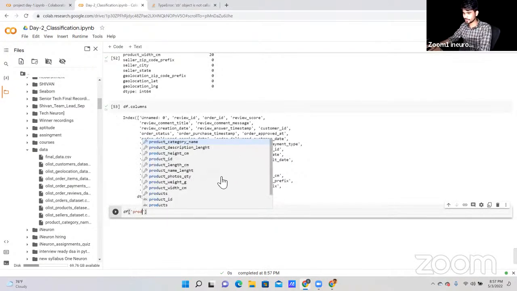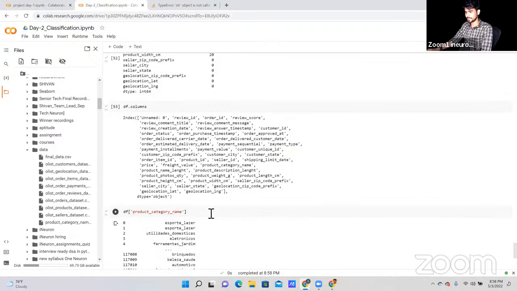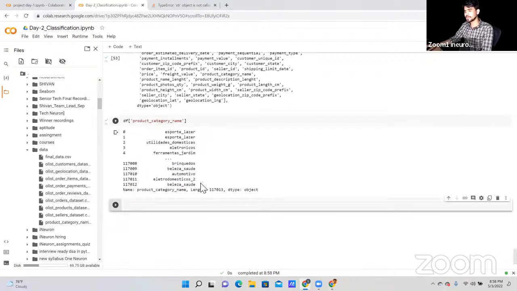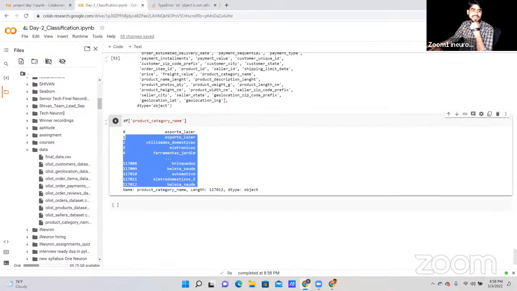We are getting an error somewhere, product category name. Yes, let me rerun this cell. Now, as you can see, we have different product category names. Total 1,17,000 product category data that we have.